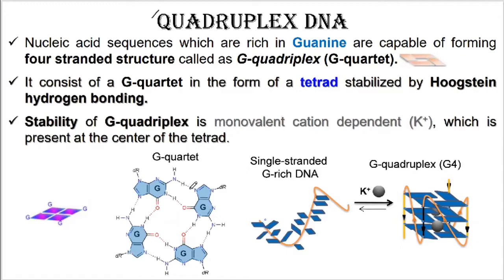It can be made up of intramolecular within a single molecule, or it could be made up of intermolecular quadriplex DNA structure. Intermolecular quadriplex DNA structure is made up of more than one molecule organizing themselves in the form of a G quadruplex.